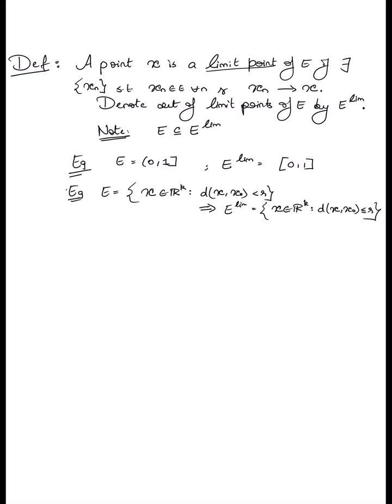So I'm going to move on to the next page for this. Lemma. So let E be a subset, then the following are true.